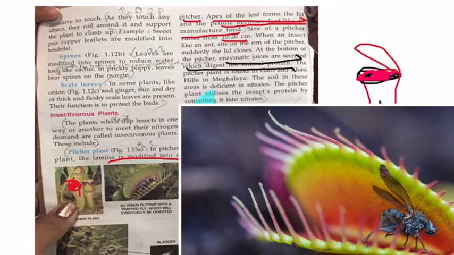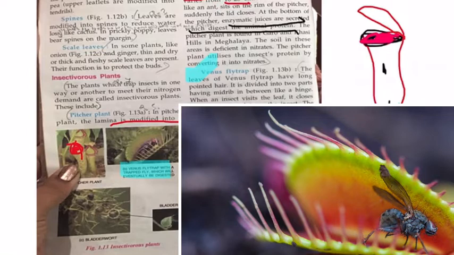Next we move on to the Venus flytrap. Now, what does the Venus flytrap have? You can see the Venus flytrap here, on the left-hand side. It has a kind of lobe. Lobe means, like our lips, two lips are two lobes, an upper lip and a lower lip. They are called lobes. It has a kind of lobe, and